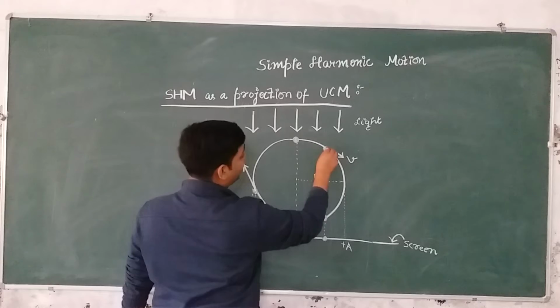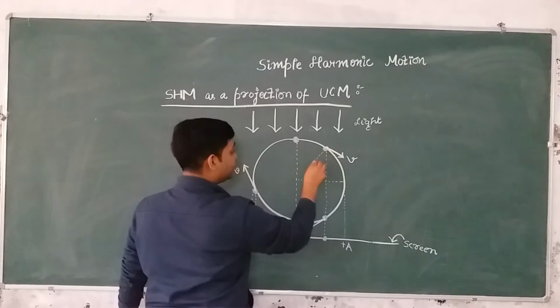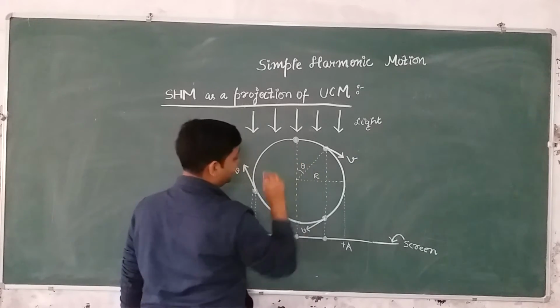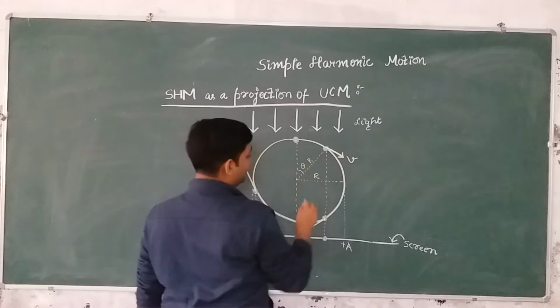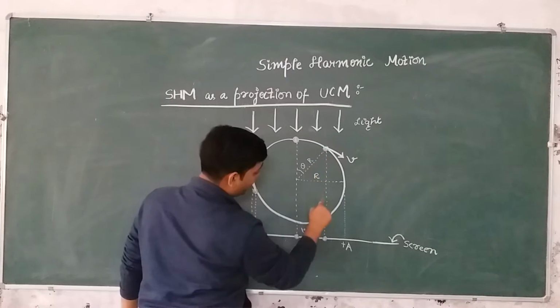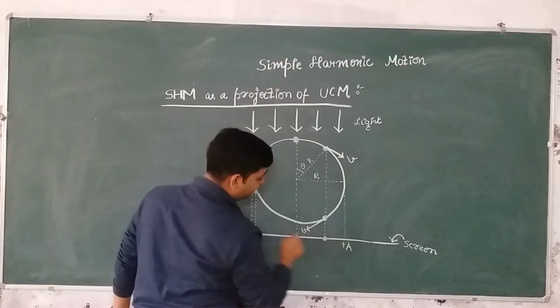Let's say the particle when moving on the circular track is at this point. By construction, this angle is, let's say, theta, and this is radius r. So if I ask you, when the particle is present at this point, the projection of this particle will be at this point on this screen, right?